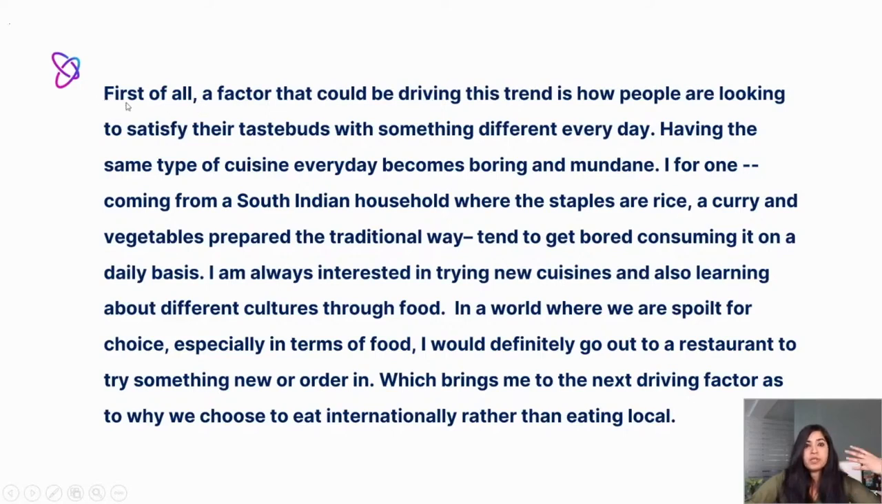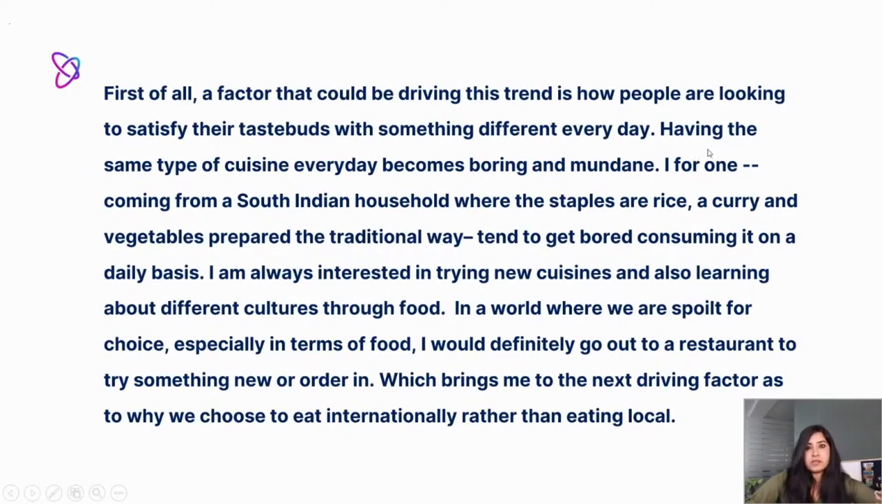Because when you use these kinds of words, running words and connecting words and things like that, it shows the examiner that you understand grammatically, and it boosts your lexical resource score. So do add these in appropriately, of course. Again, so first of all, a factor. So we have the run-in sentence. Now we've given the explanation.